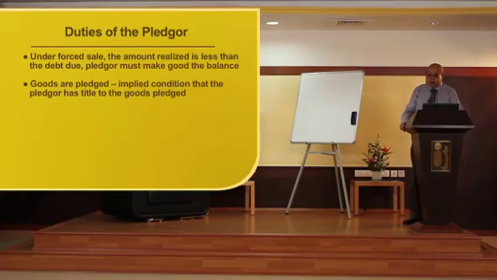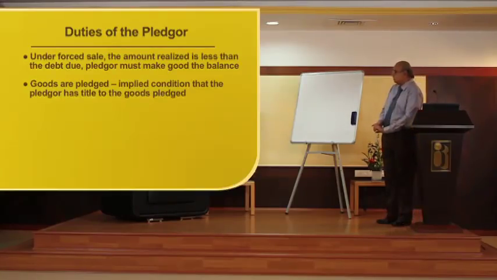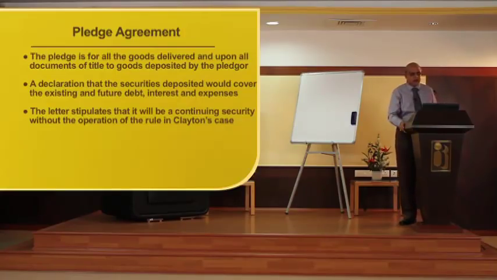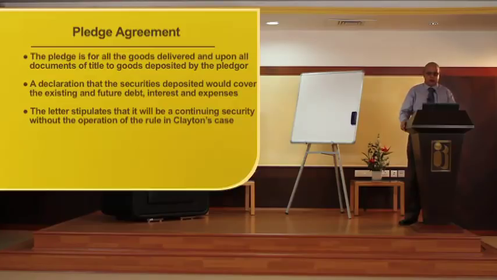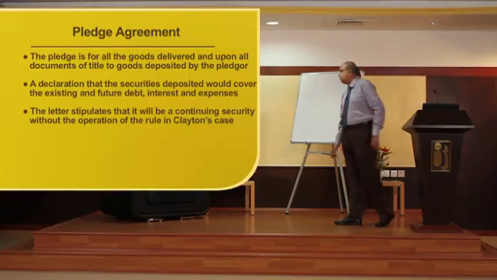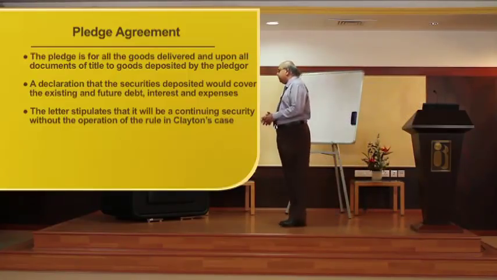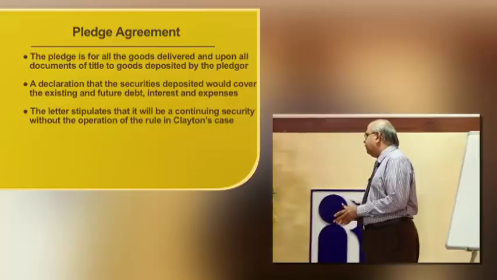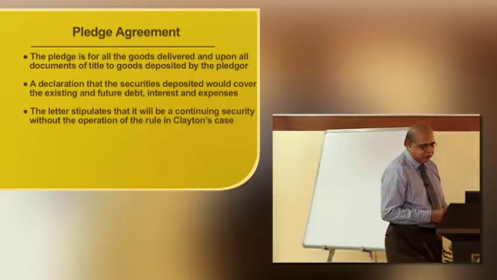Under a forced sale, if the amount realized is less than the debt due, the pledger must make good the loss or the balance. When goods are pledged, there is an implied condition that the pledger has title to the goods pledged. That means he has the right. The pledge is for the goods delivered and upon all documents of title to goods deposited by the pledger. A declaration that the existing securities deposited would cover the existing and future debt, interest and expenses. The letter stipulates that it will be a continuing security without the operation of the rule in Clayton's case.